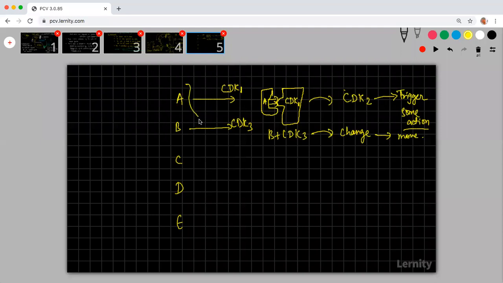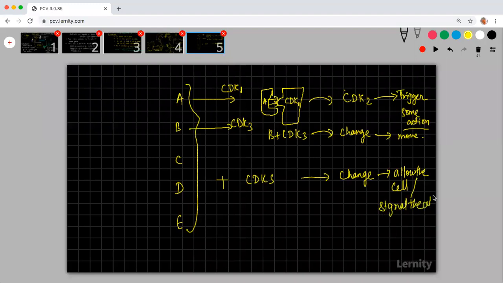Like this, all these 5 proteins which are required will be reacting with some CDKs, cyclin dependent kinases, and they will produce some change that will signal the cell to move in a particular direction.